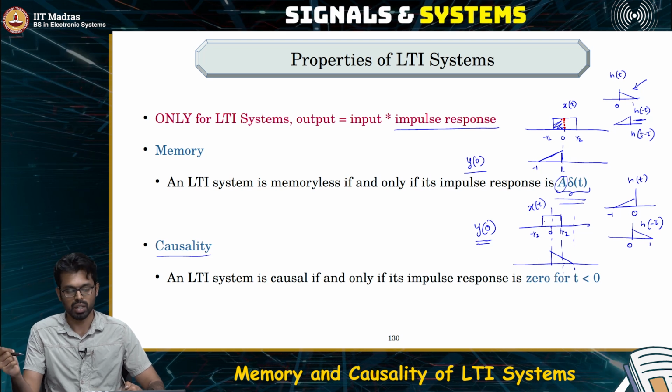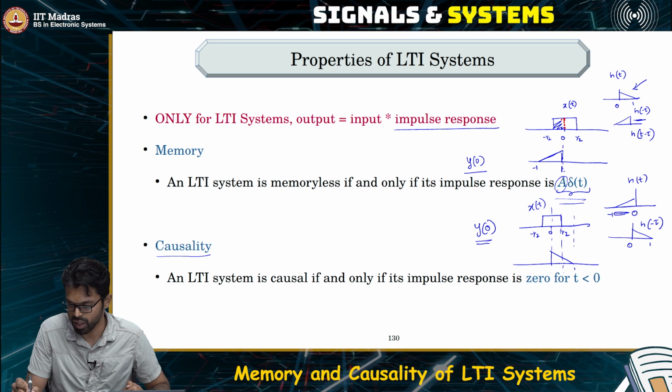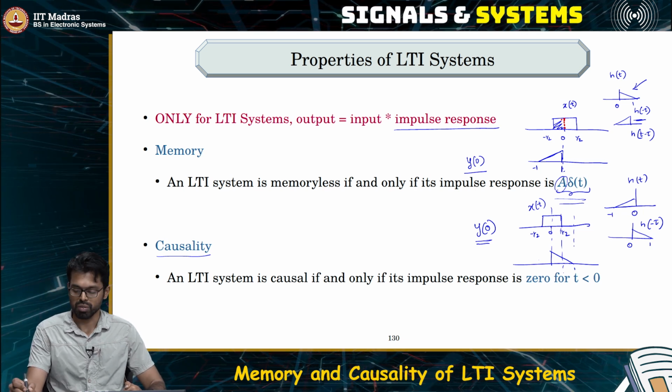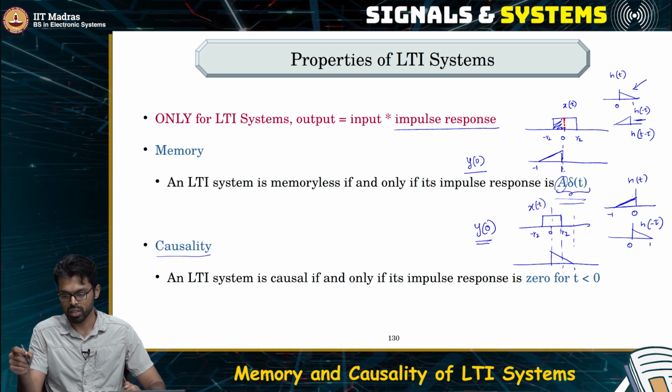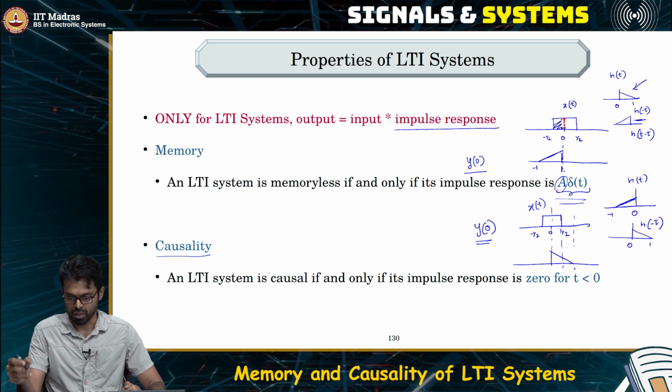So, whenever the impulse response has non-zero values for negative values of time, here h of t is non-zero only for negative time, the system is non-causal.